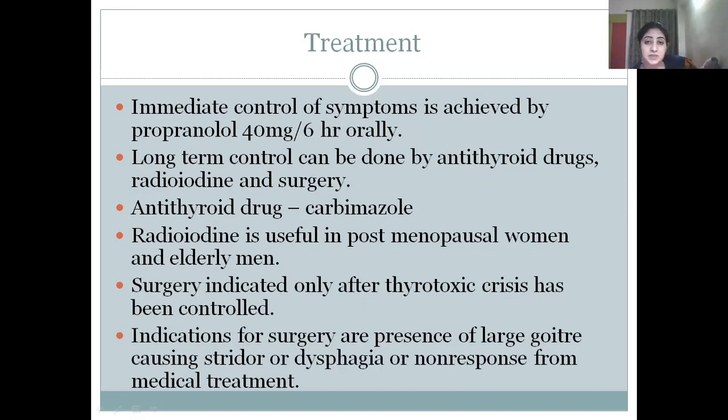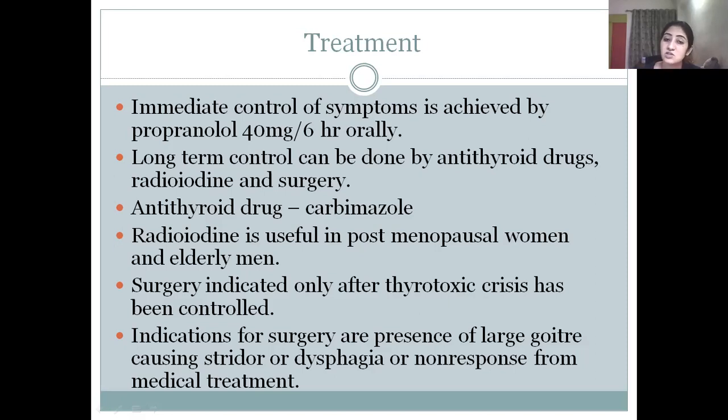Now, treatment. The basic treatment is done under emergency conditions when there is some condition of thyrotoxic crisis, like in case of Graves' disease. So here immediate control of symptoms is achieved by propranolol in the dose of 40 mg every 6 hours orally. Long-term control can be done by use of anti-thyroid drugs, radioiodine, and surgery.